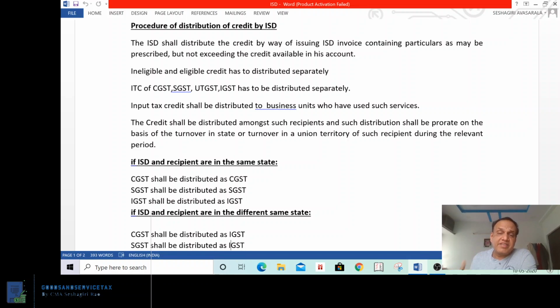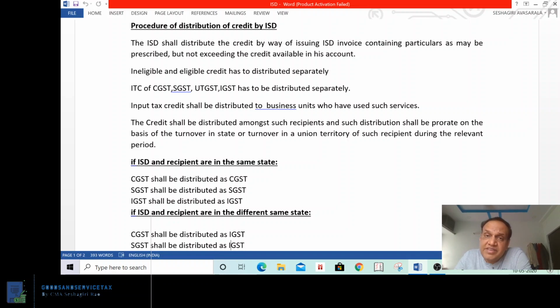Example, he is having a credit of 18 lakhs. He cannot pass 20 lakhs. He cannot pass 19 lakhs. He can pass only up to 18 lakhs, or less than 18 lakhs also he can pass to his recipient units. Both ineligible and eligible credit shall be distributed separately.